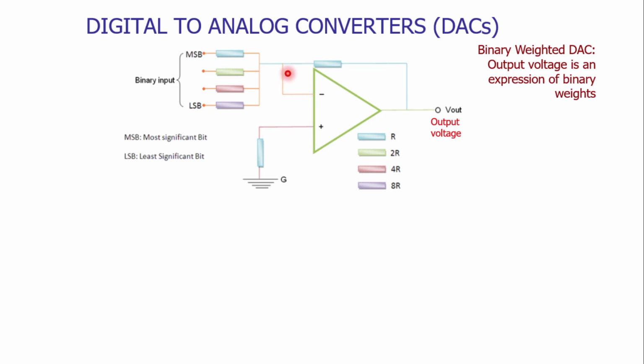The function of the inverting mode operational amplifier we have already studied in our previous lecture. In the path of feedback, we are attaching a reference resistor. To the non-inverting input terminal, the reference voltage is attached.